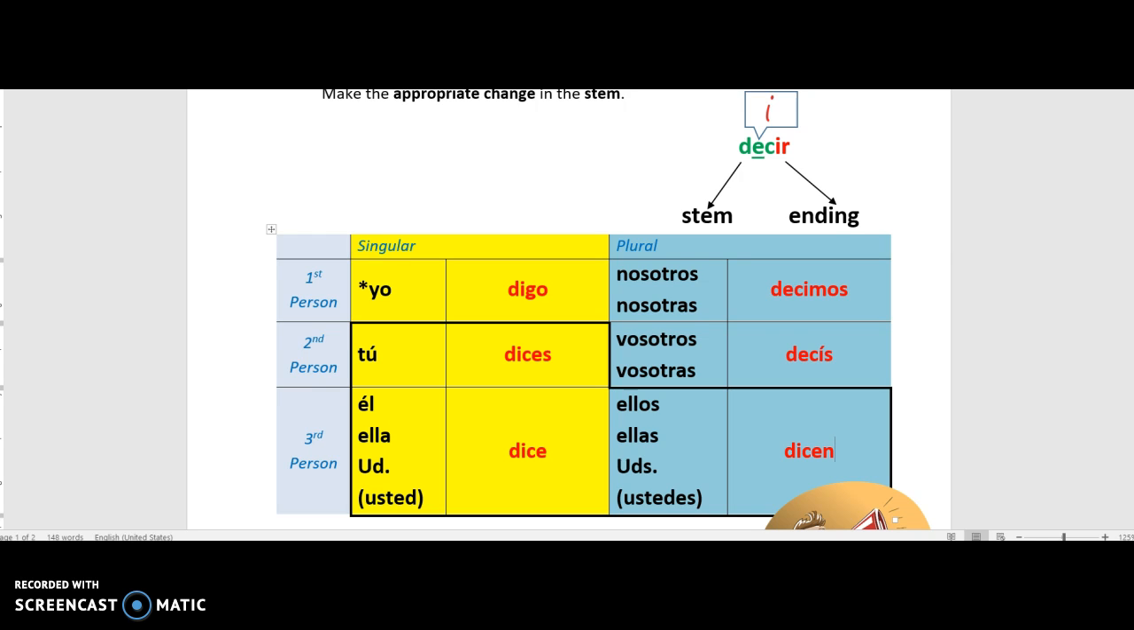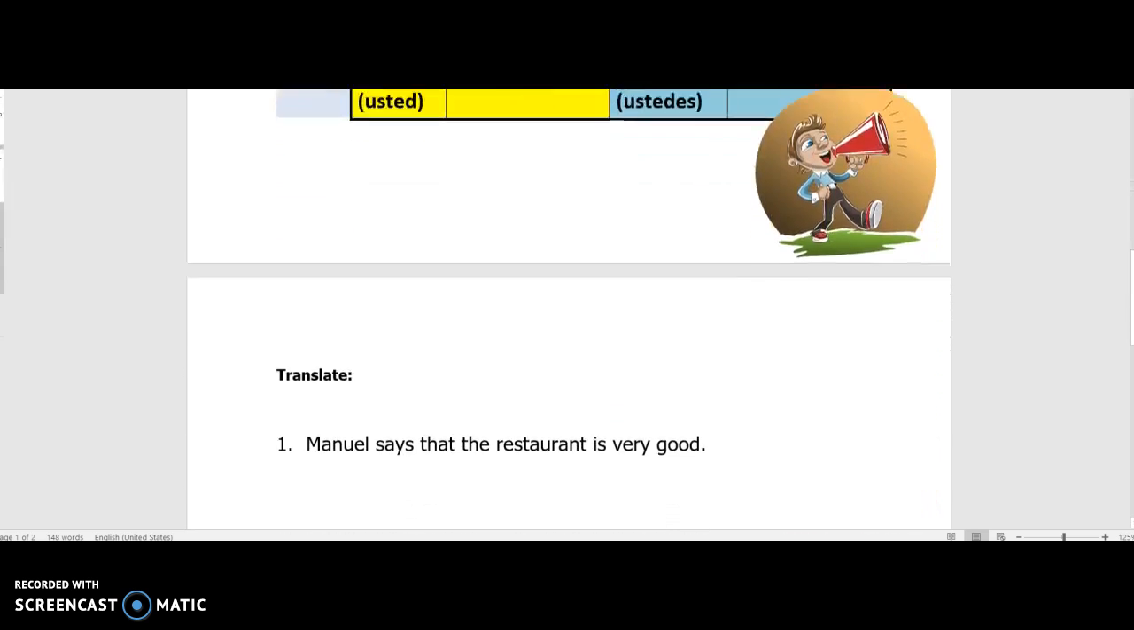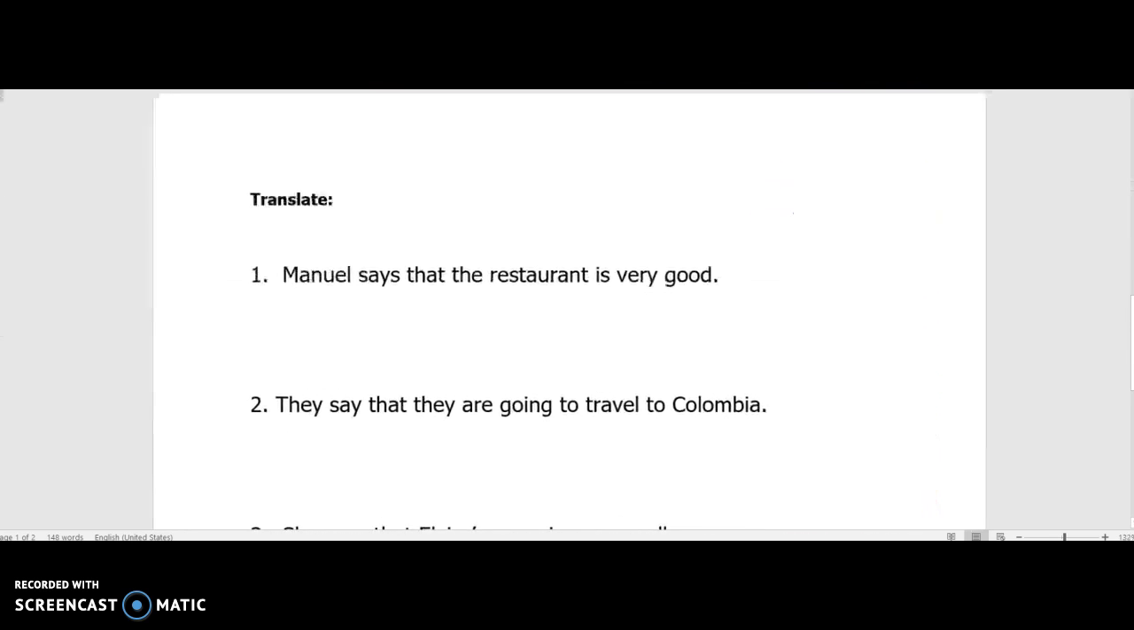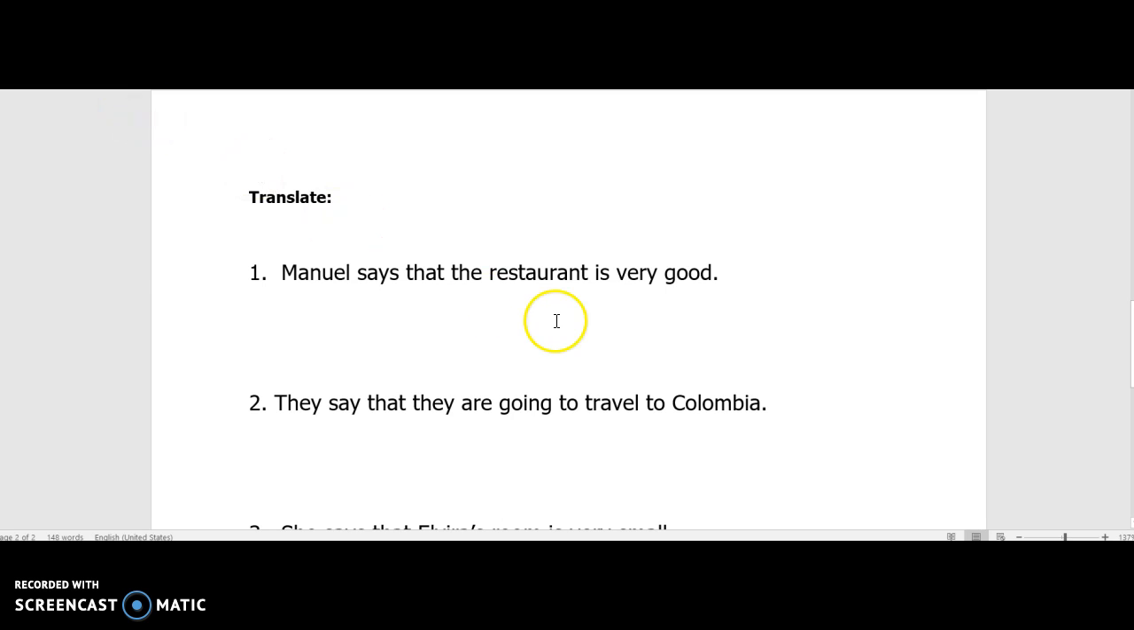Pretty straightforward. So let's go ahead and flip to the back of your notes here. I'm just going to do a couple translations, right? Showing this word that.